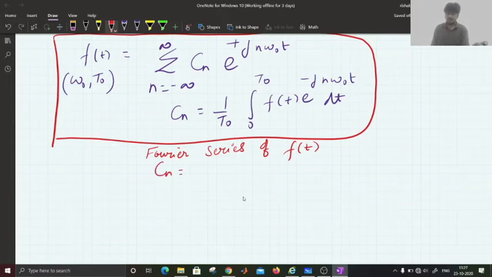And Cn is called the Fourier series coefficient. This is the nth coefficient because C is in the subscript n. This is the nth coefficient. Now there we can see for n is equal to minus infinity to infinity, there will be an infinite number of coefficients.